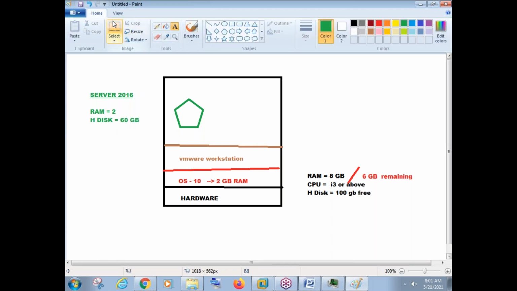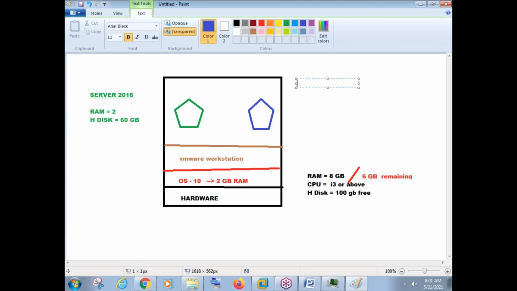And we need to create one more machine here. This is one more virtual machine here, and this virtual machine is for your client. Client can be Windows 10 or Windows 8 or Windows 7. It's better you go with Windows 7 because Windows 7 will take fewer resources. Okay, so for Windows 7, RAM should be like 1 GB is enough, and if you can go with 2 GB, that is good, but 1 GB is enough. Hard disk, again like 50 GB is enough.